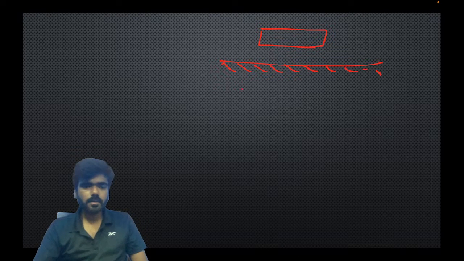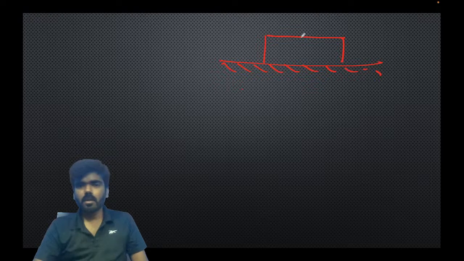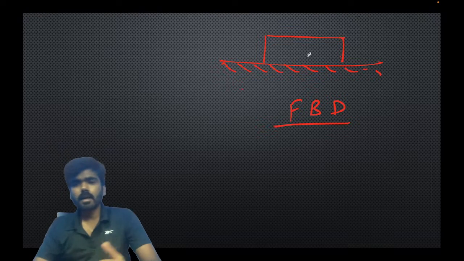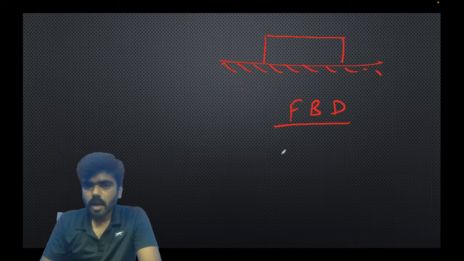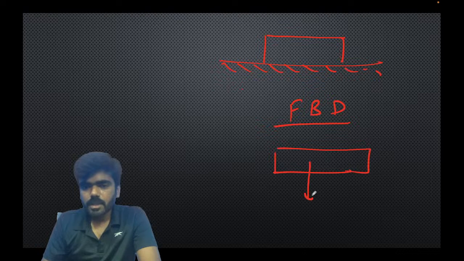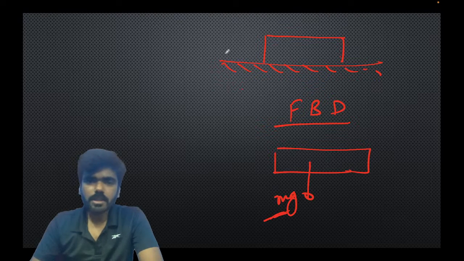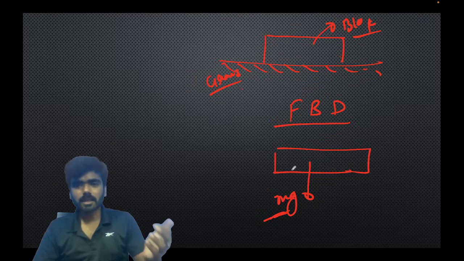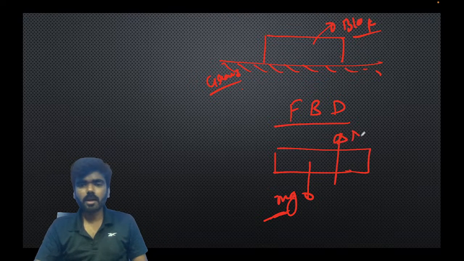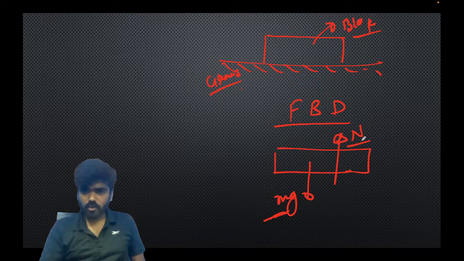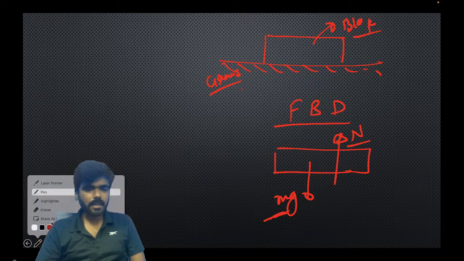Let us suppose this is a surface and a block is resting on the ground. If we draw the free body diagram, the block is at rest. It is the weight mg that is resisted by the force coming from the ground, which is the normal force. This normal force acts on the contact surfaces.